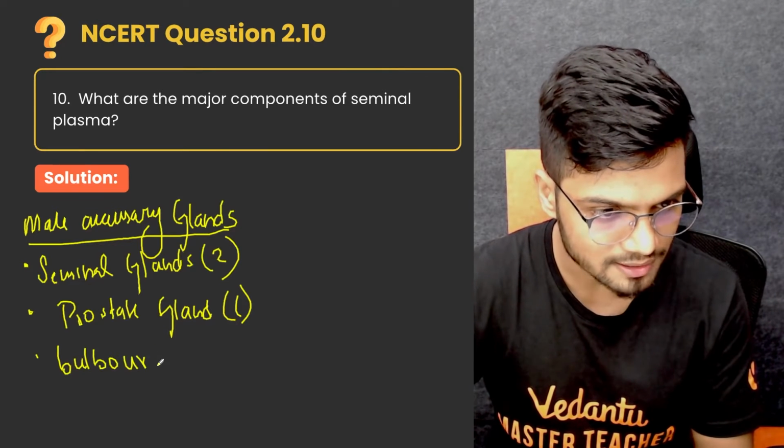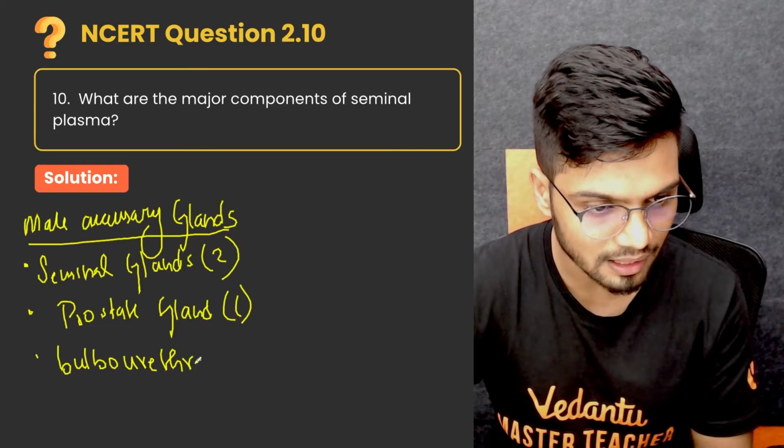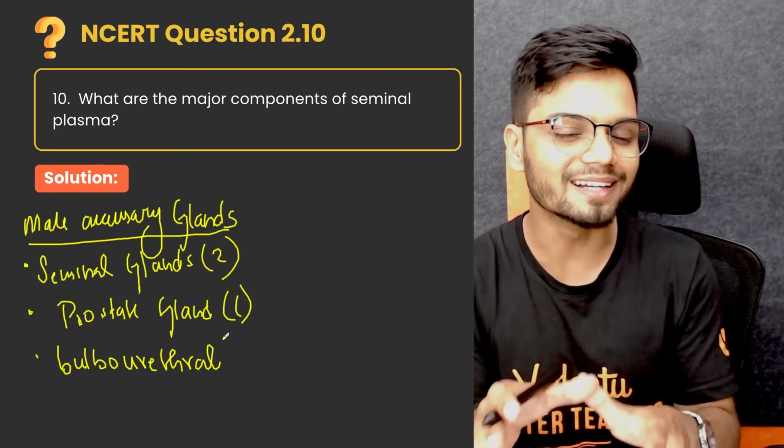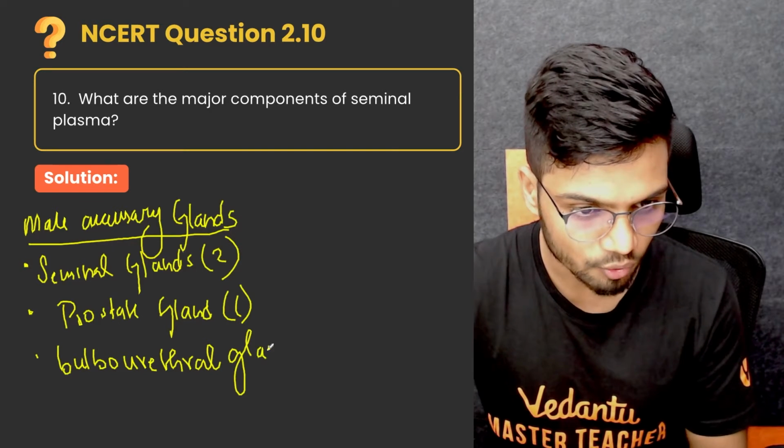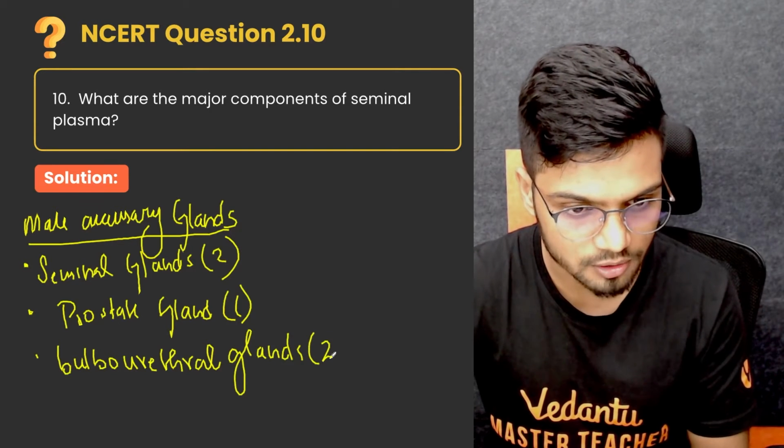Let me know in the comment section what the bulbourethral gland is also known as. I'll give you a hint. The hint is it starts with a C. It starts with a capital C. Bulbourethral glands are also present in a pair.